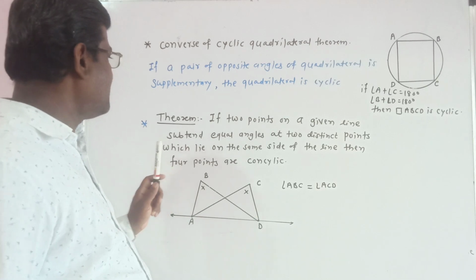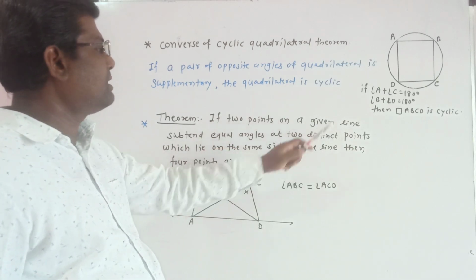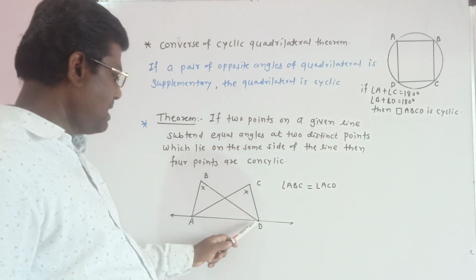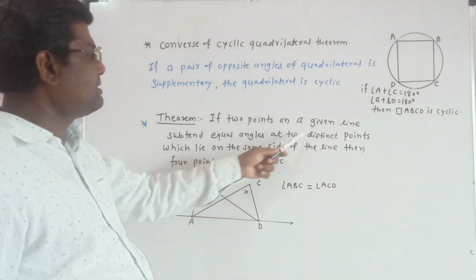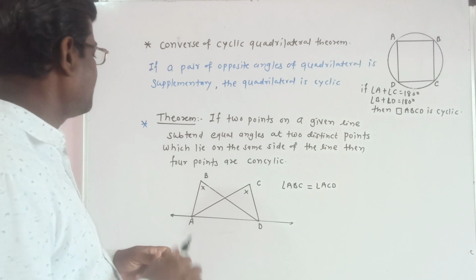And here is one theorem. If two points on a given line, A and D are the two points on a given line, subtend equal angles at two distinct points.